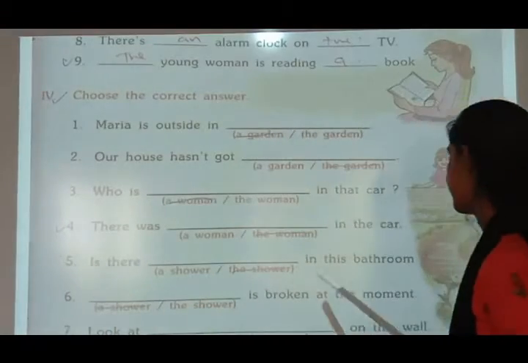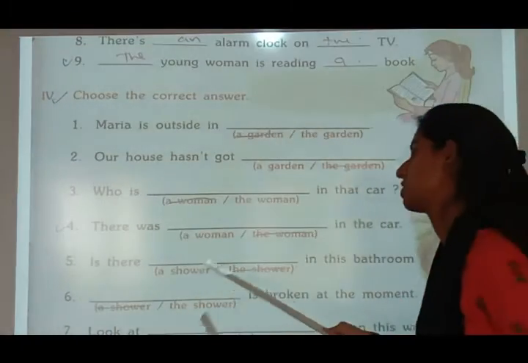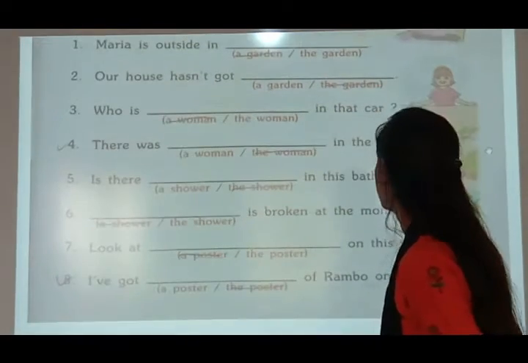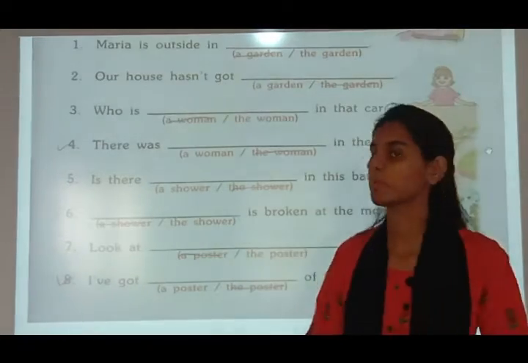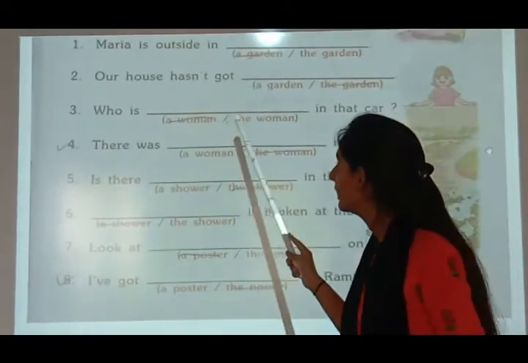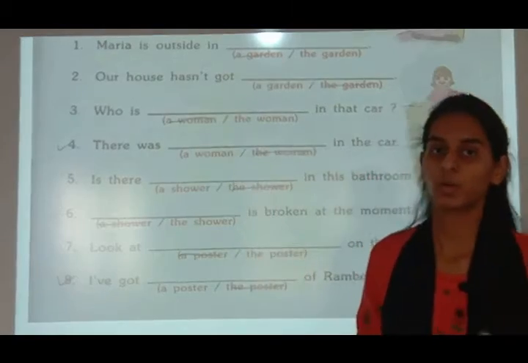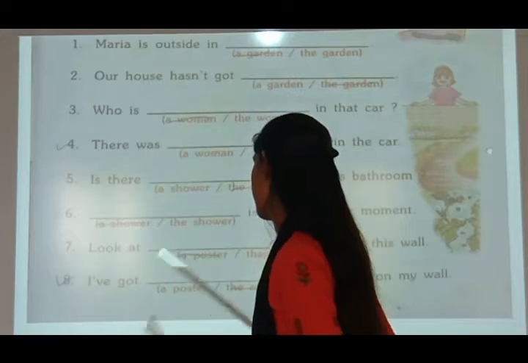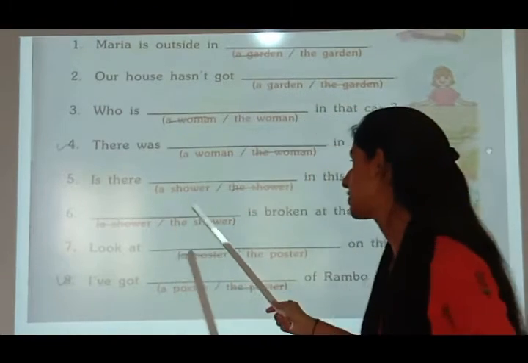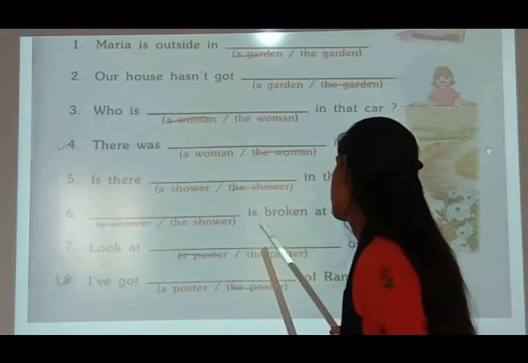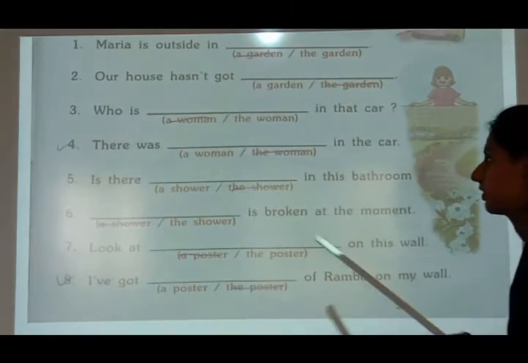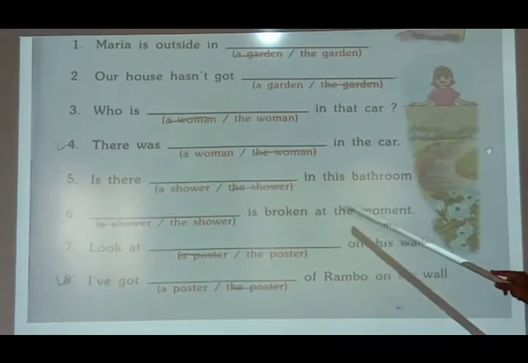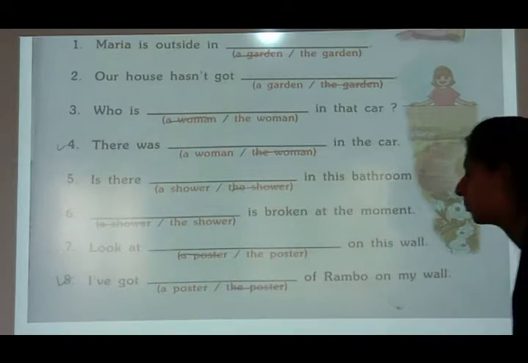Is there blank in this bathroom? A shower in this bathroom? You must know the difference. Here it was a man. If we are talking about a man and woman, here the is used, but it was talking about things. So a shower. Blank is broken at the moment. Now it is not an interrogative question, so the shower is broken at the moment.